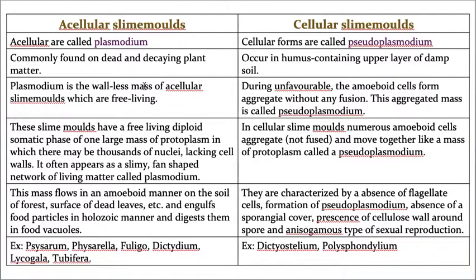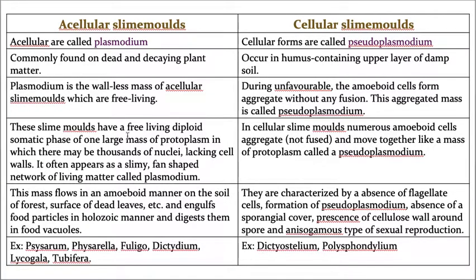Here, amoeboid cells are fused and they are covered by a single plasma membrane. Whereas here, many amoeboid cells are present together but they are not fused. Hope you understood now. If you still don't understand, no problem at all. I am always available. You can ask me now.